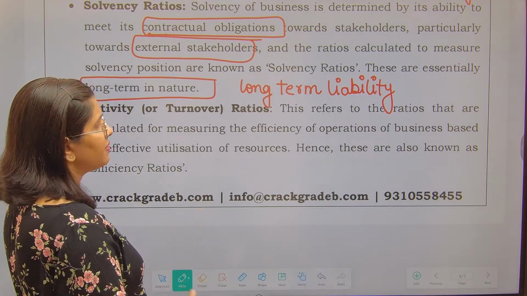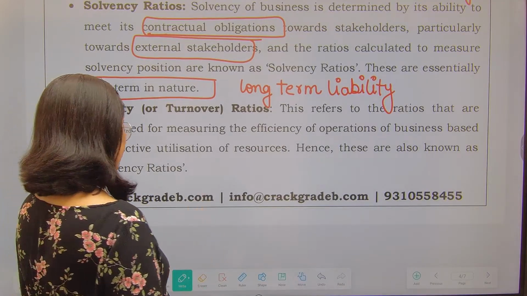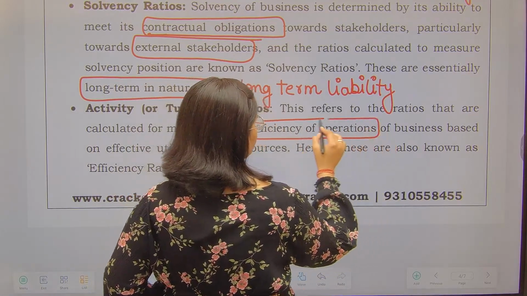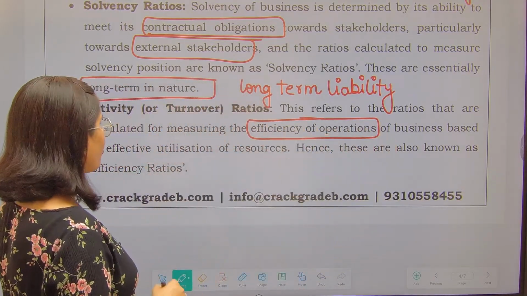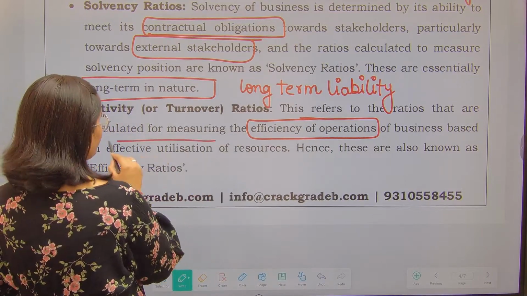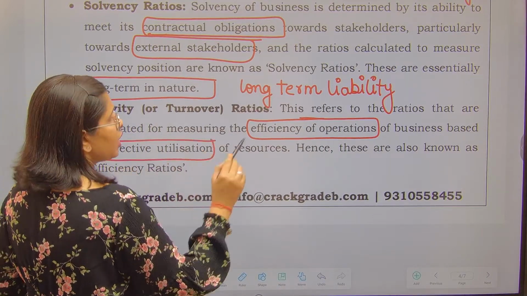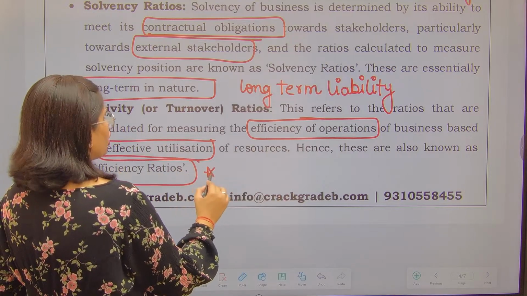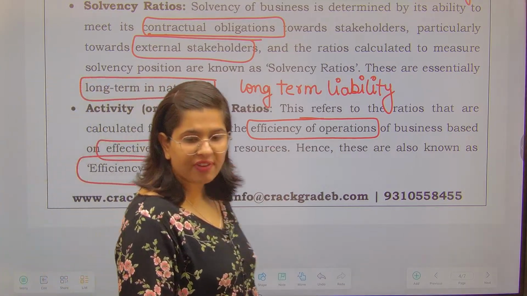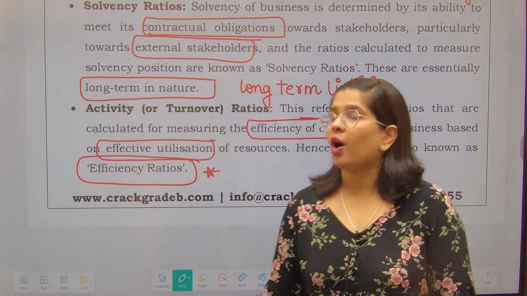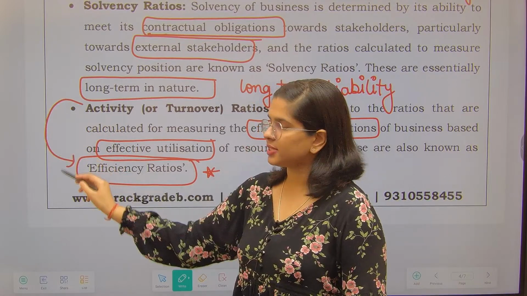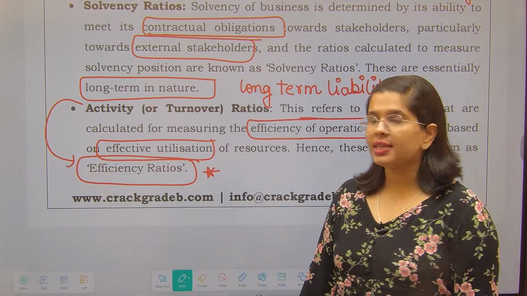Next thing is activity ratios. Activity ratios show the efficiency in your operations, the efficiency of operations and effective utilization of resources. They are also known as the efficiency ratios. So see, this is an important fact here: activity or turnover ratios are also called the efficiency ratio. Now what are these ratios?